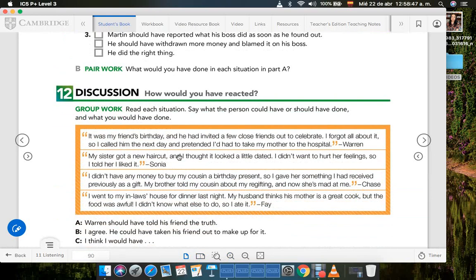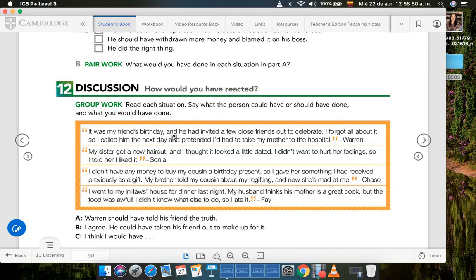So you're going to read each and every one of these 4 situations, and you're going to write what the person could have or should have done and what you would have done.